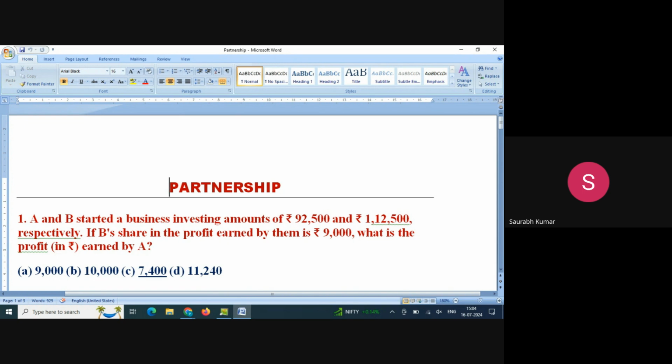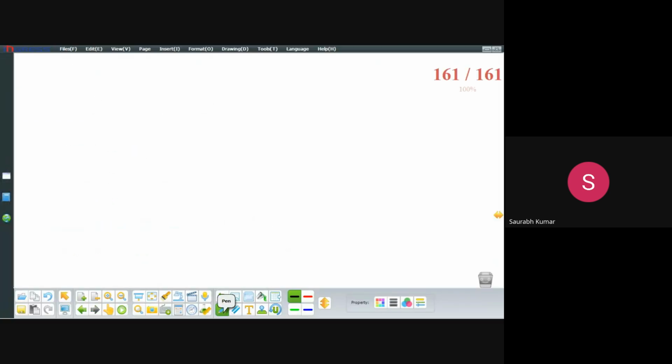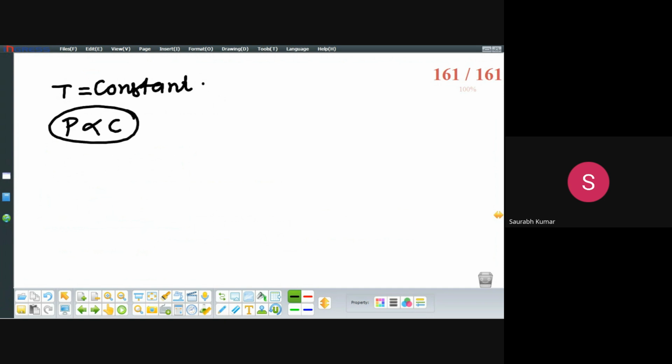See, beta, earned by A. The time is not mentioned, it means time is constant. If time is constant, then profit ratio will be directly proportional to the capital or sum invested. Profit ratio is directly equal to the capital invested, meaning profit of person A to the profit of person B equals capital of person 1 to the capital of person 2.